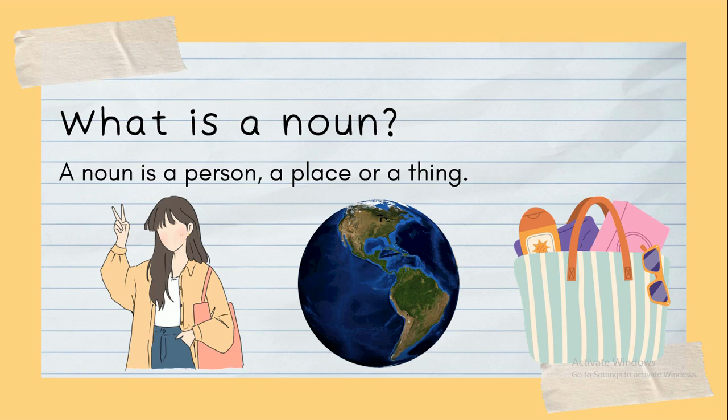If I talk about a place, it would be Tokyo, London, or any kind of place. If I talk about a thing, it would be table, bed, or anything near you. So this is the basic part of noun, which represents everything in this world.